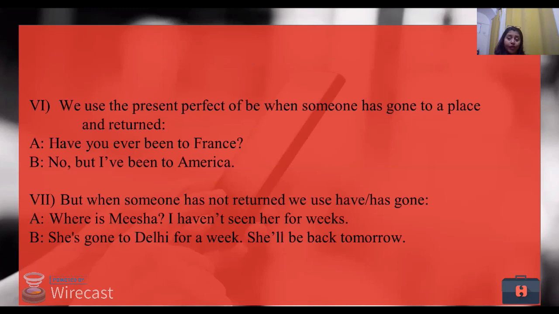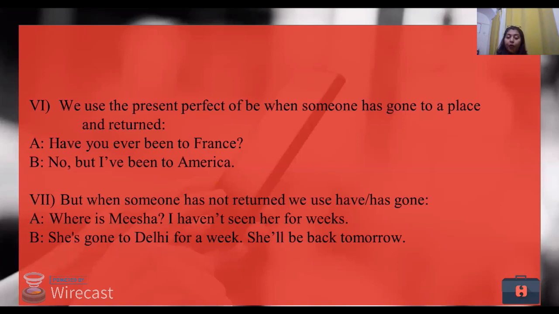So here also, he is not describing what places he has been, or what things he has seen. Did he shop there? Did he go there and stay for a month, or did he come back just from the airport? He's not describing that. That means he's just telling you an experience, that he has been to America. But when someone has not returned, we use has, have, gone, right? Now, been and gone are two different ways of using the verbs for the same reference. Here we use gone because the person hasn't yet returned, but been is when the person has already returned.